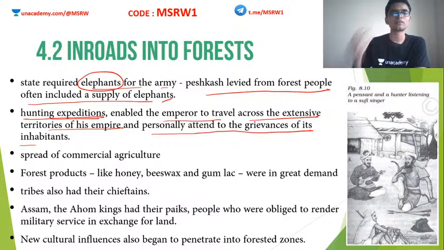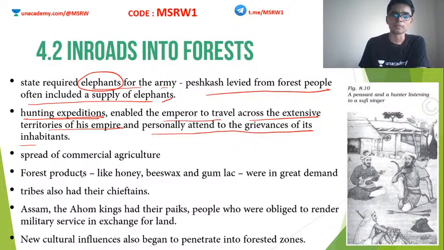Okay, and some of them were conducted to kill particularly savage wild animals. For example, there are man-eaters like tigers, etc., which often come into the villages and attack the people there. So kings used to conduct these kinds of hunting expeditions often to prevent such mishaps.